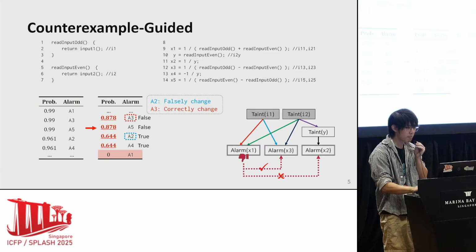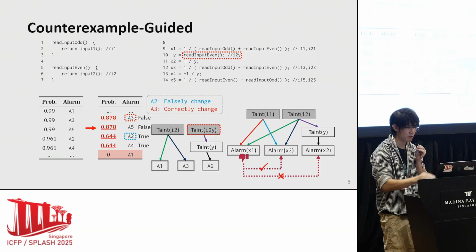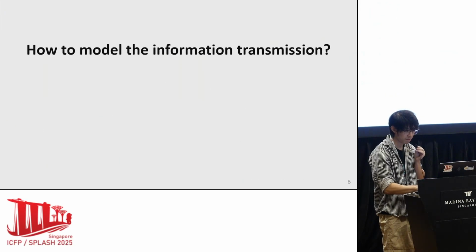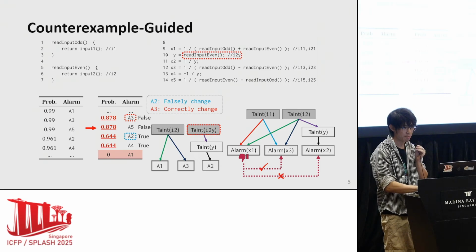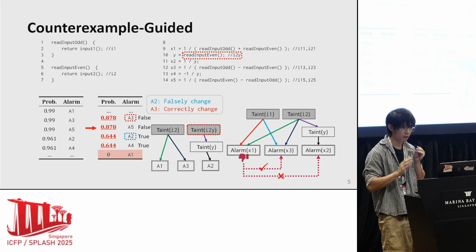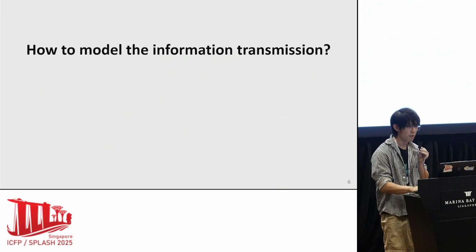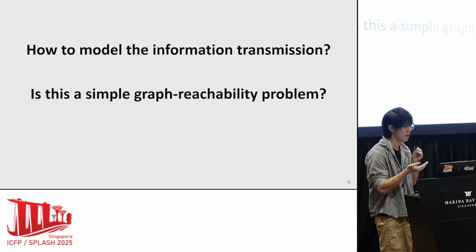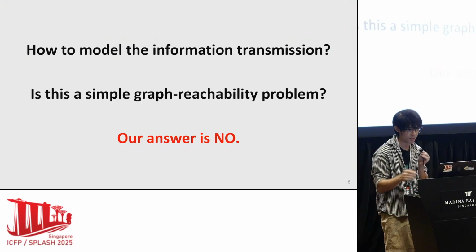This can be done by inlining read input even at line 910 and separating a corresponding node taint I to Y here. But another question comes: how to model such information transmission to guide our refinement? It needs a formalization to guide this refinement. Can we model such transmission as a simple graph reachability problem? Okay, but our answer is no.